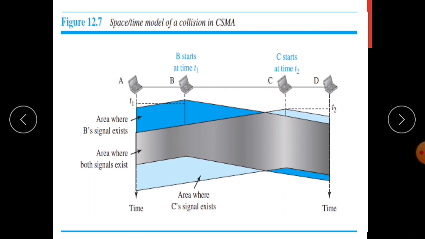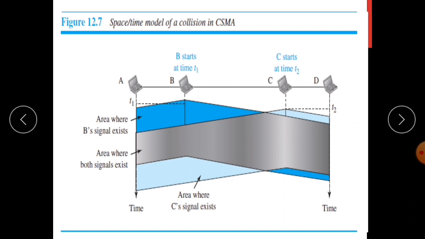Just consider in this example, B will sense the medium at a time t1. It will find the medium idle, so it will start sending the data or frames. Now, at the time t2, t2 is greater than t1.